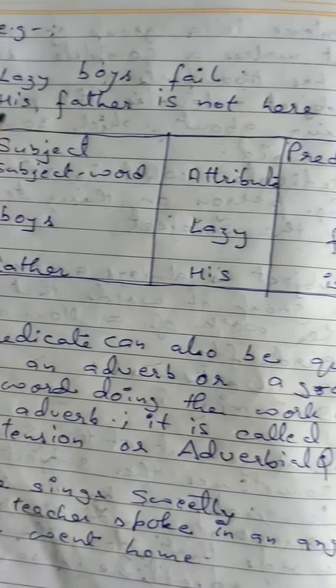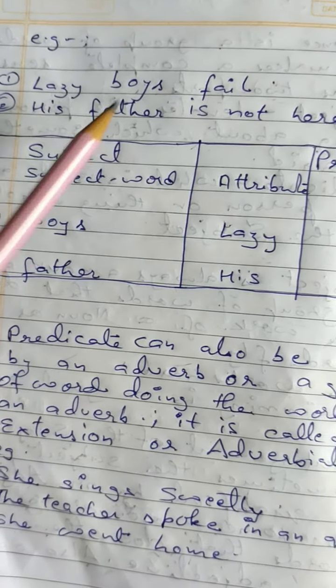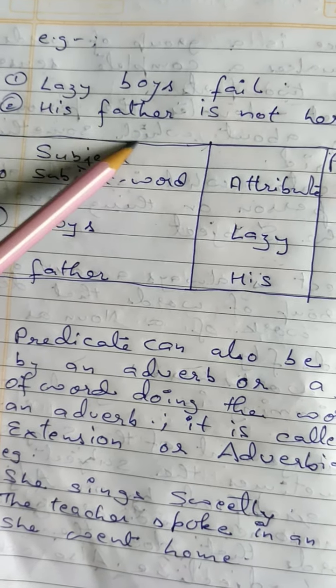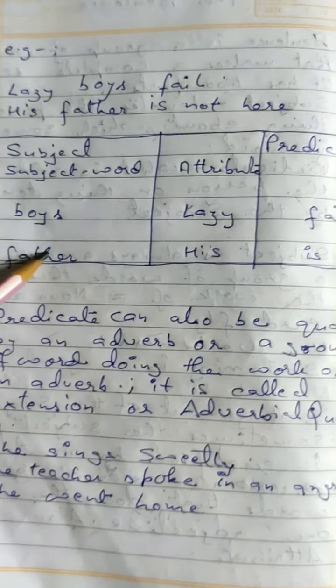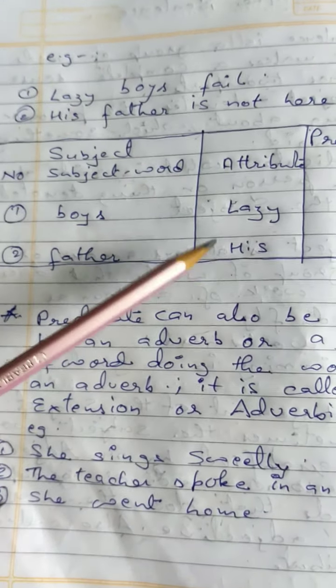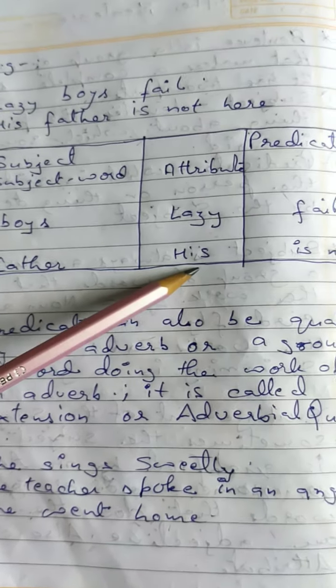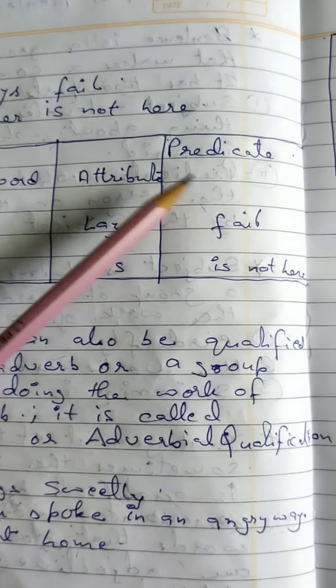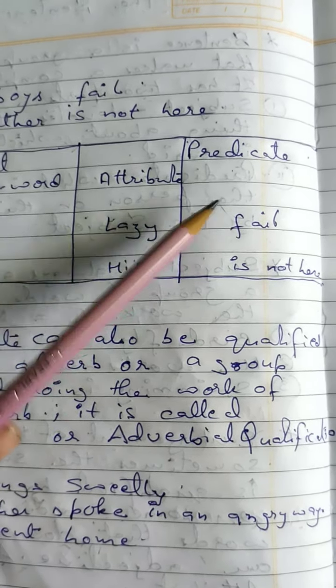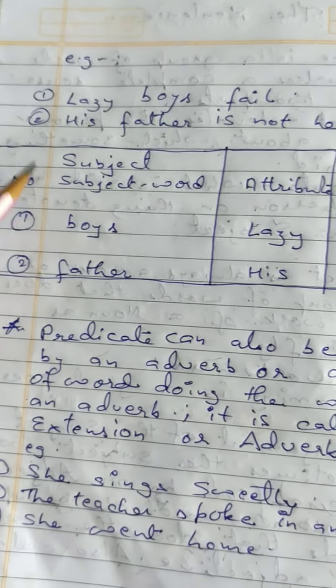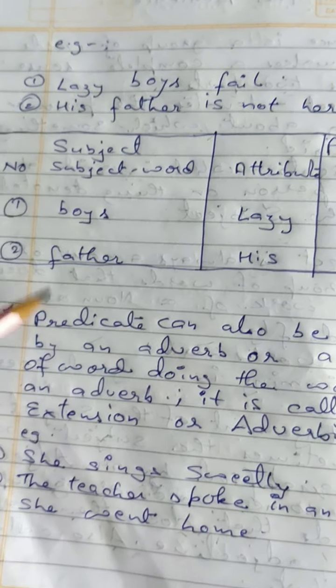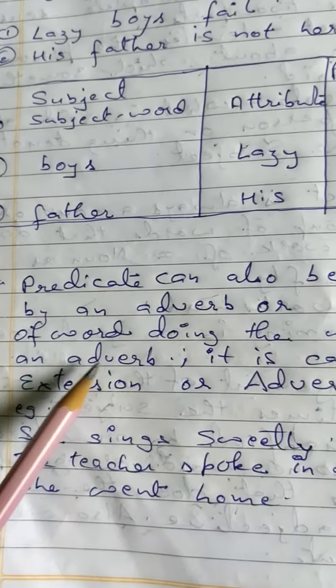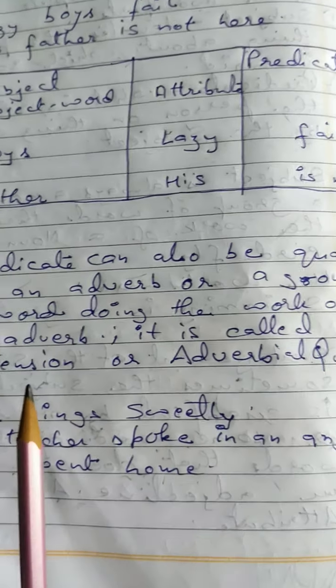In the second one, his father is not here. What is the subject? Father. Whose father? His father. It is the special, enlarged one. So the attribute is his, and is not here is the predicate. Now you can understand this is the subject part. Now the predicate is also enlarged, but the enlargement is not told here.